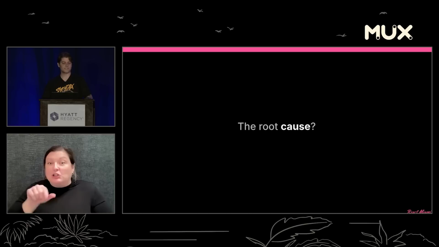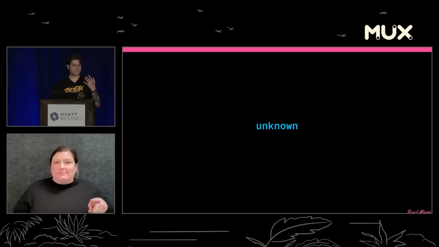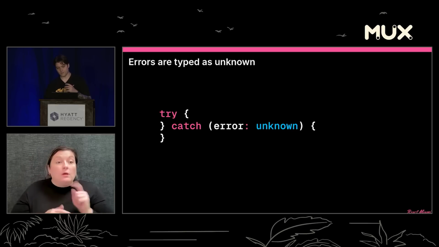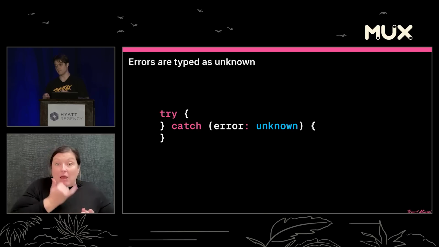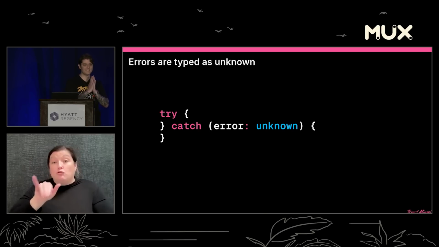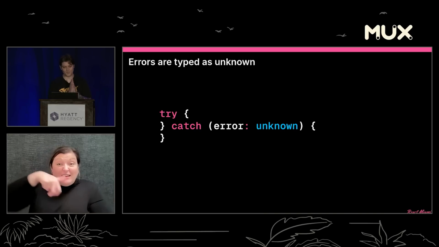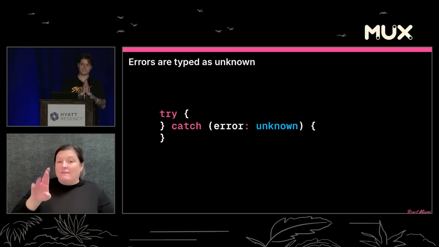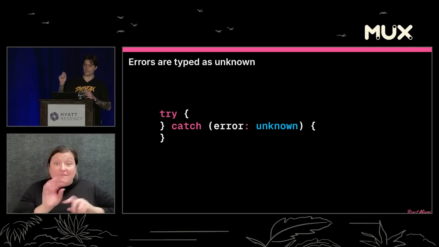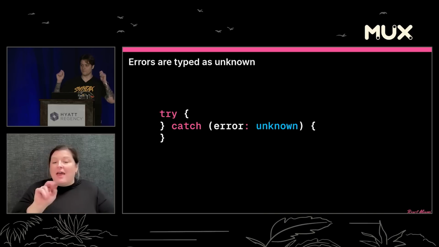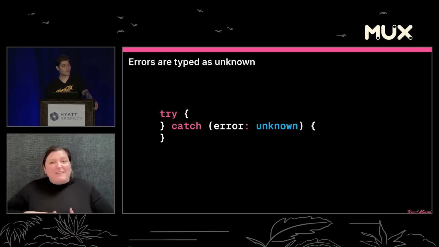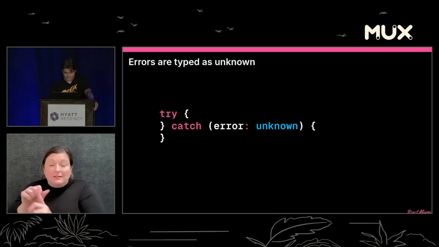So what is the root cause here? At least in my opinion, it's unknown. Or more specifically, the fact that errors are typed as unknown in try-catch. If I could get down on my hands and knees and beg the TypeScript team to implement one feature, it would be the ability to annotate that a function throws and to use that annotation to infer types for our error catches. But unfortunately, that is not the world we live in.